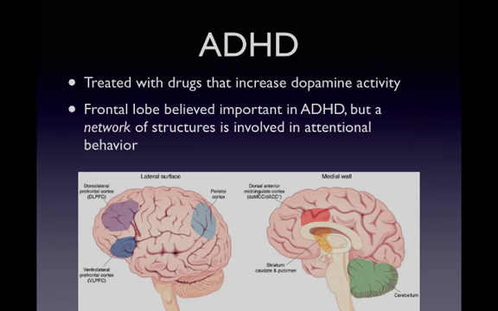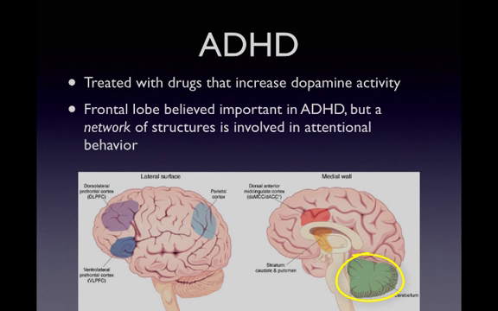So the frontal lobe is thought to play an important role in attention-related behavior, but other brain structures are also thought to be important in ADHD. So multiple brain imaging studies have shown that there are abnormalities for people with ADHD, not only in the frontal lobes, but also in the dorsolateral prefrontal cortex, the ventrolateral prefrontal cortex, the cingulate cortex, the parietal cortex, the striatum, which includes the putamen and the caudate nucleus, and the cerebellum.